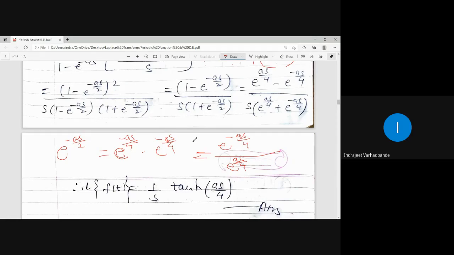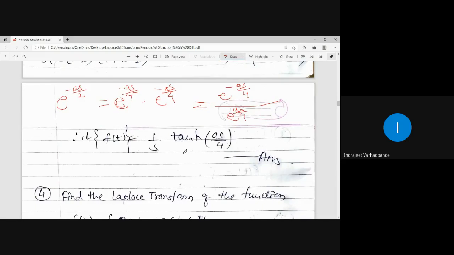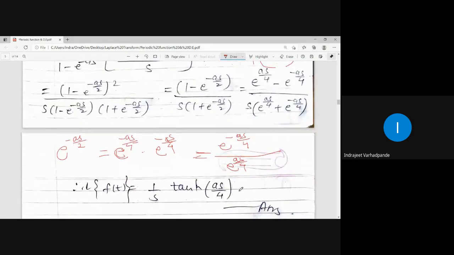Here all the terms are the same, only the plus and minus change. So what is the final answer? Laplace of this is 1 by s tan h of as by 4. Clear?